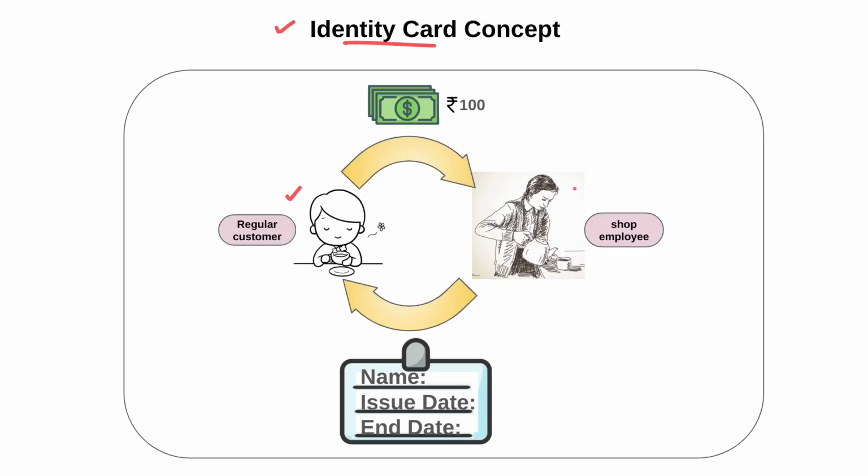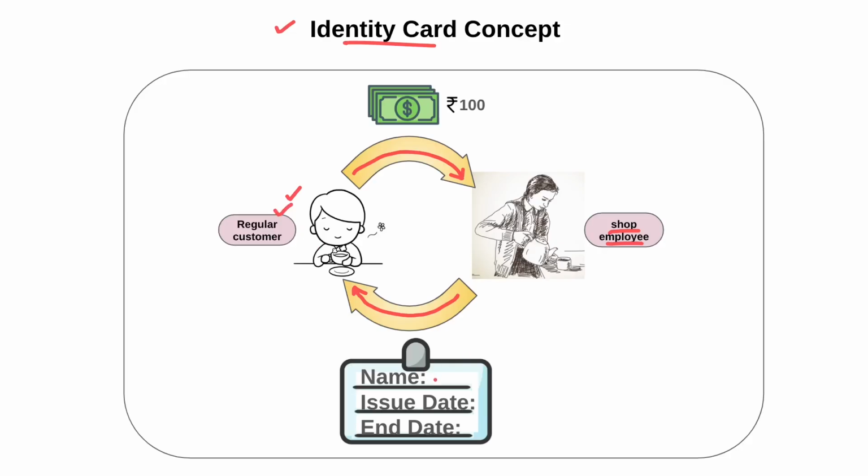Whenever this customer pays money in advance to any shop employee, the shop employee takes the money, takes some time to process this card, and returns it to the regular customer.